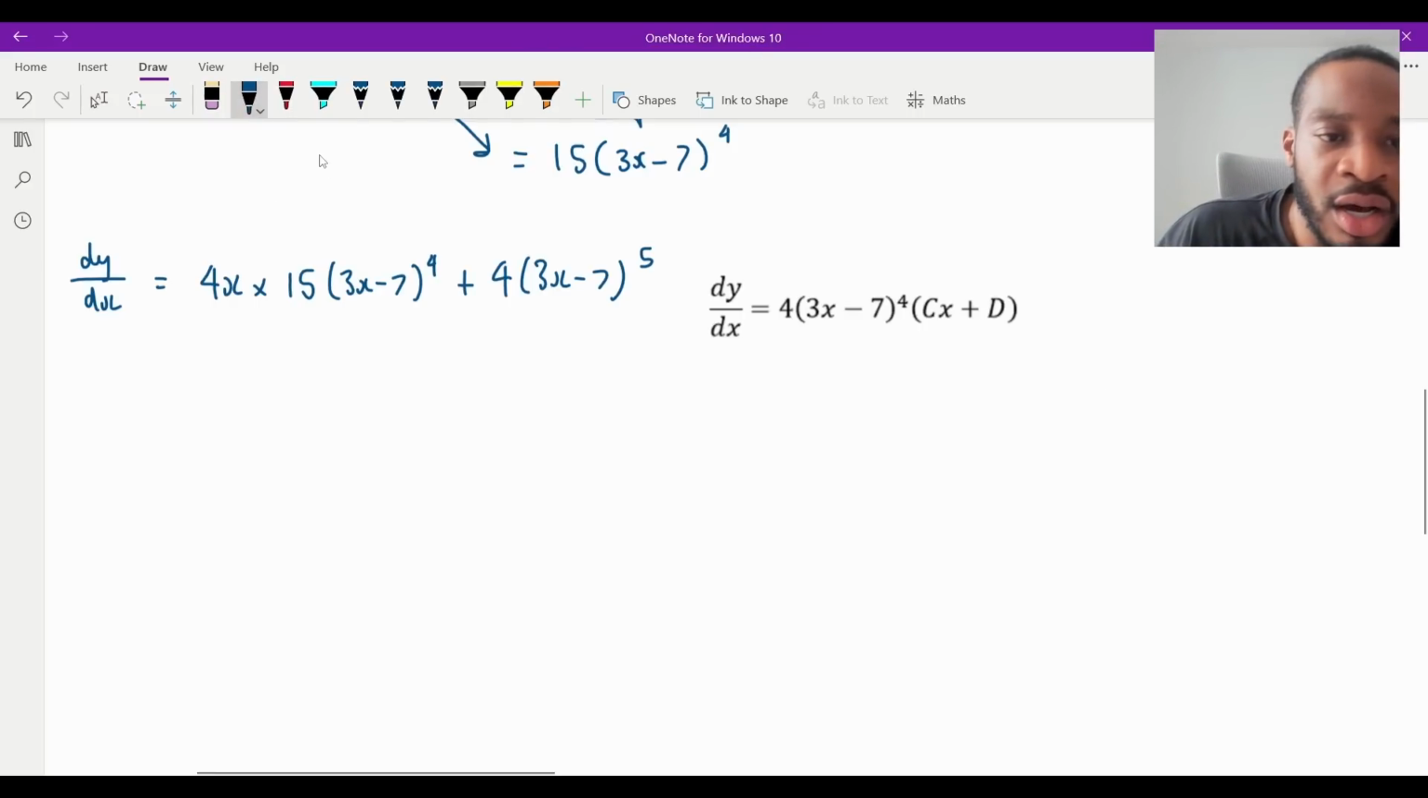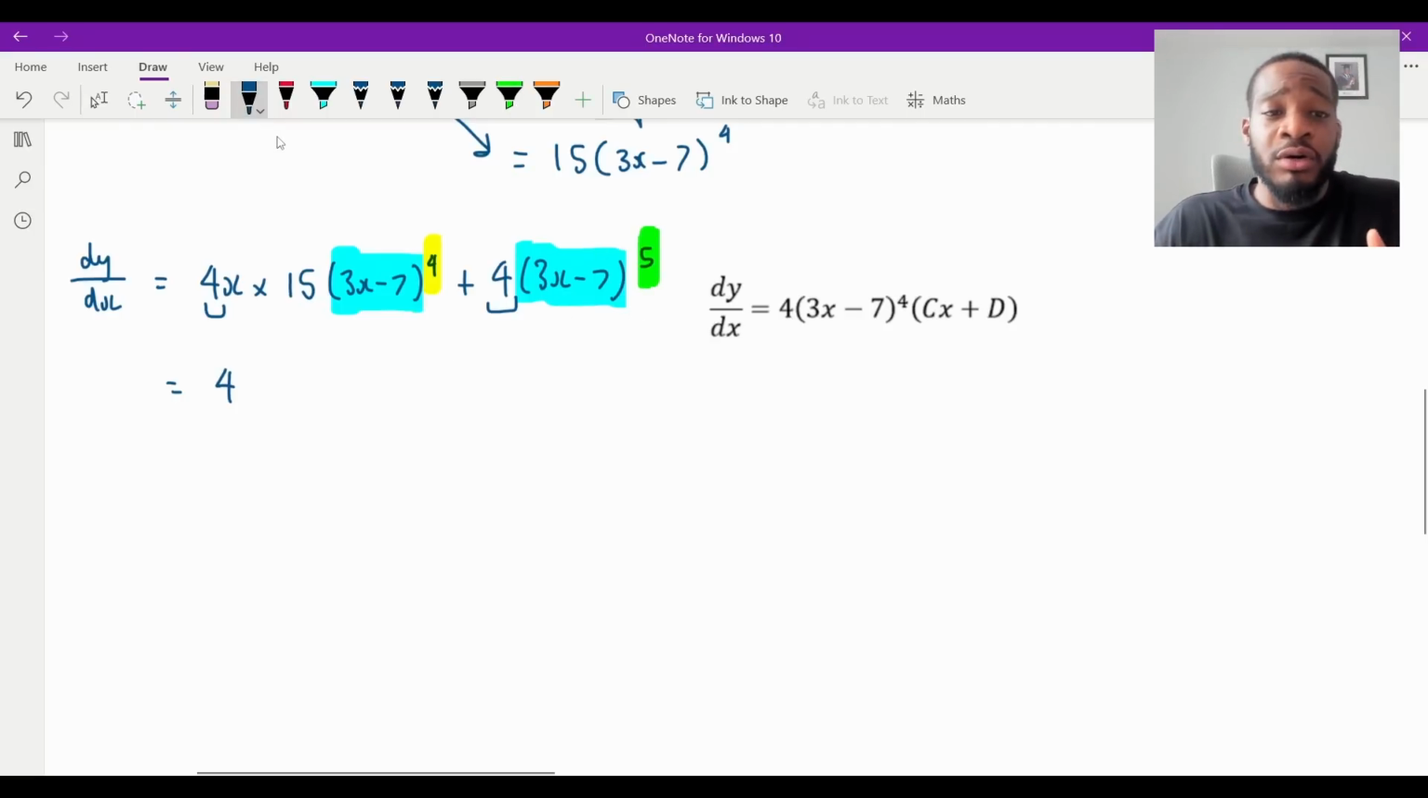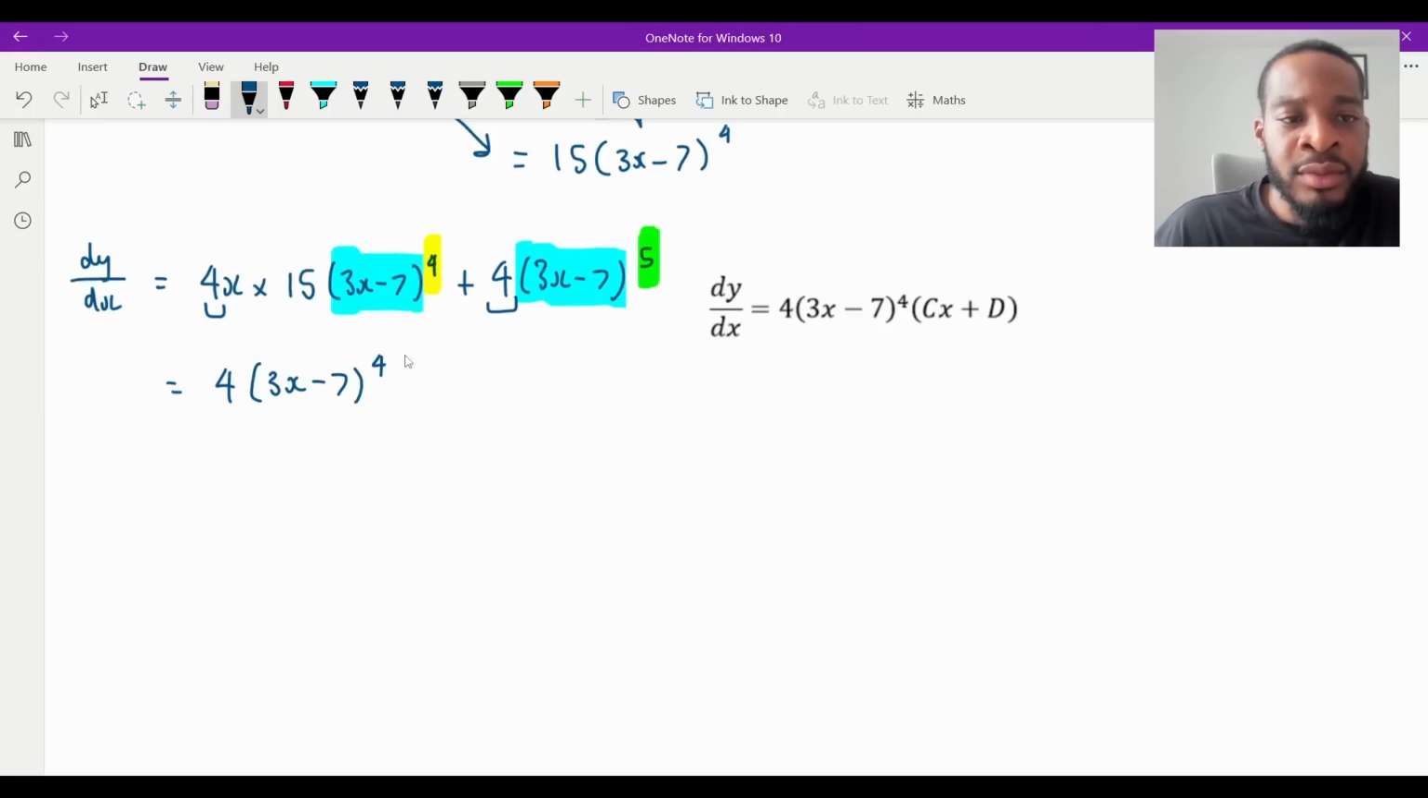Right? So doing this, what can we do? 4 times 15 is 60, which I could simplify, but what I'm going to do is just pull out, we can see there's a common factor of 4 here, isn't there? So I'm going to pull out that 4, so that means I'll have a 4 here, and then what else can I pull out? Well, I've got this factor of 3x minus 7, and I've got it there. This one is to the 4. This one is to the 5. So this one has an extra 3x minus 7. So I can pull out 4 of those factors from both, can't I? So I can pull out 3x minus 7 all to the power of 4, can't I? So that would be that.